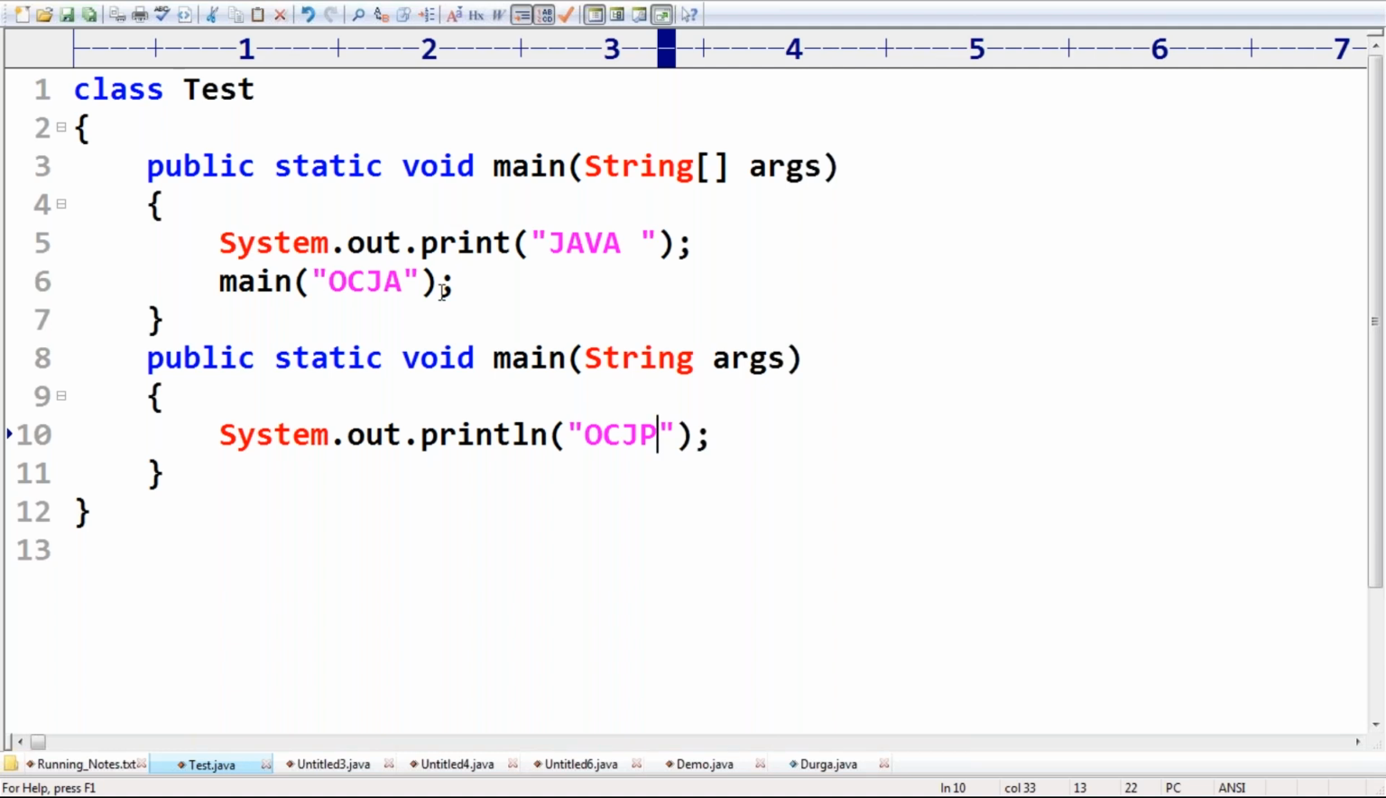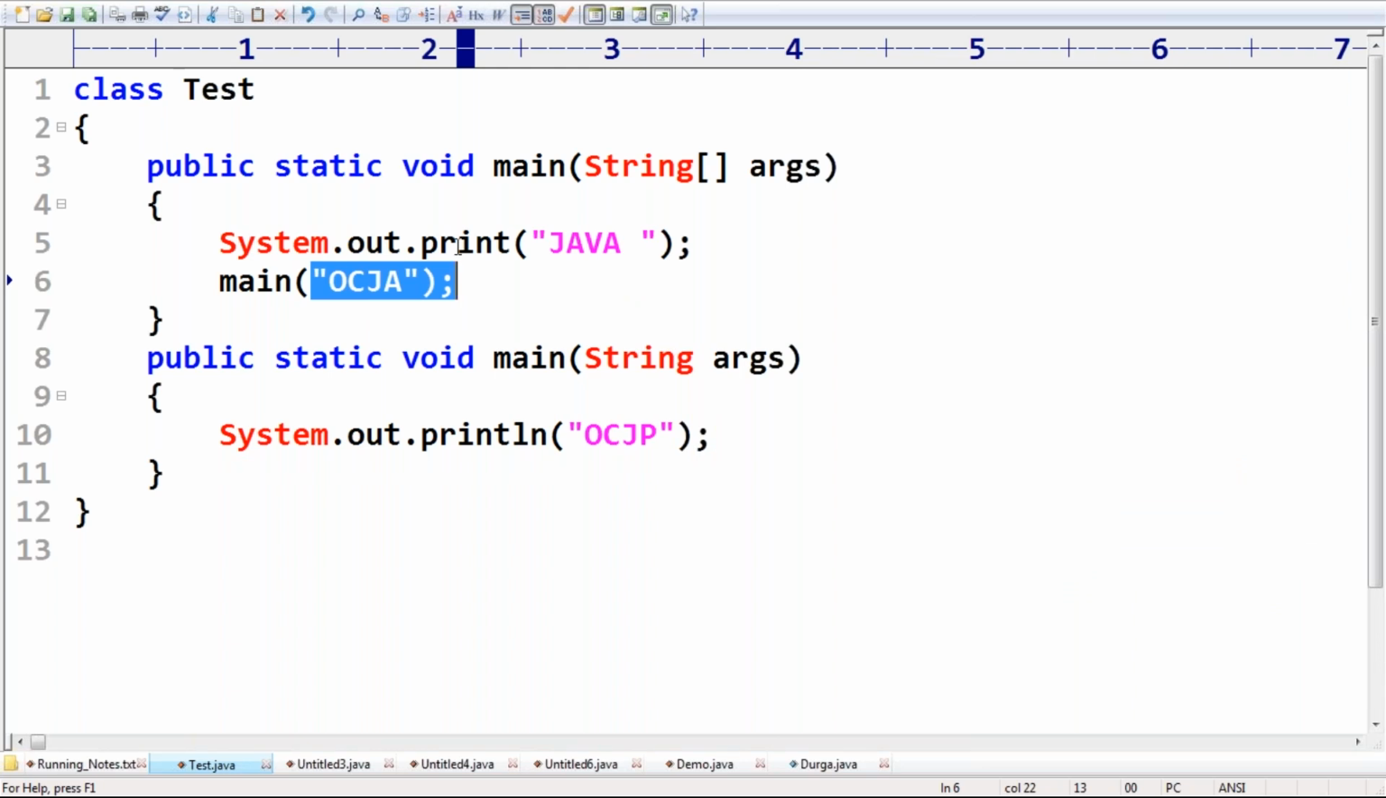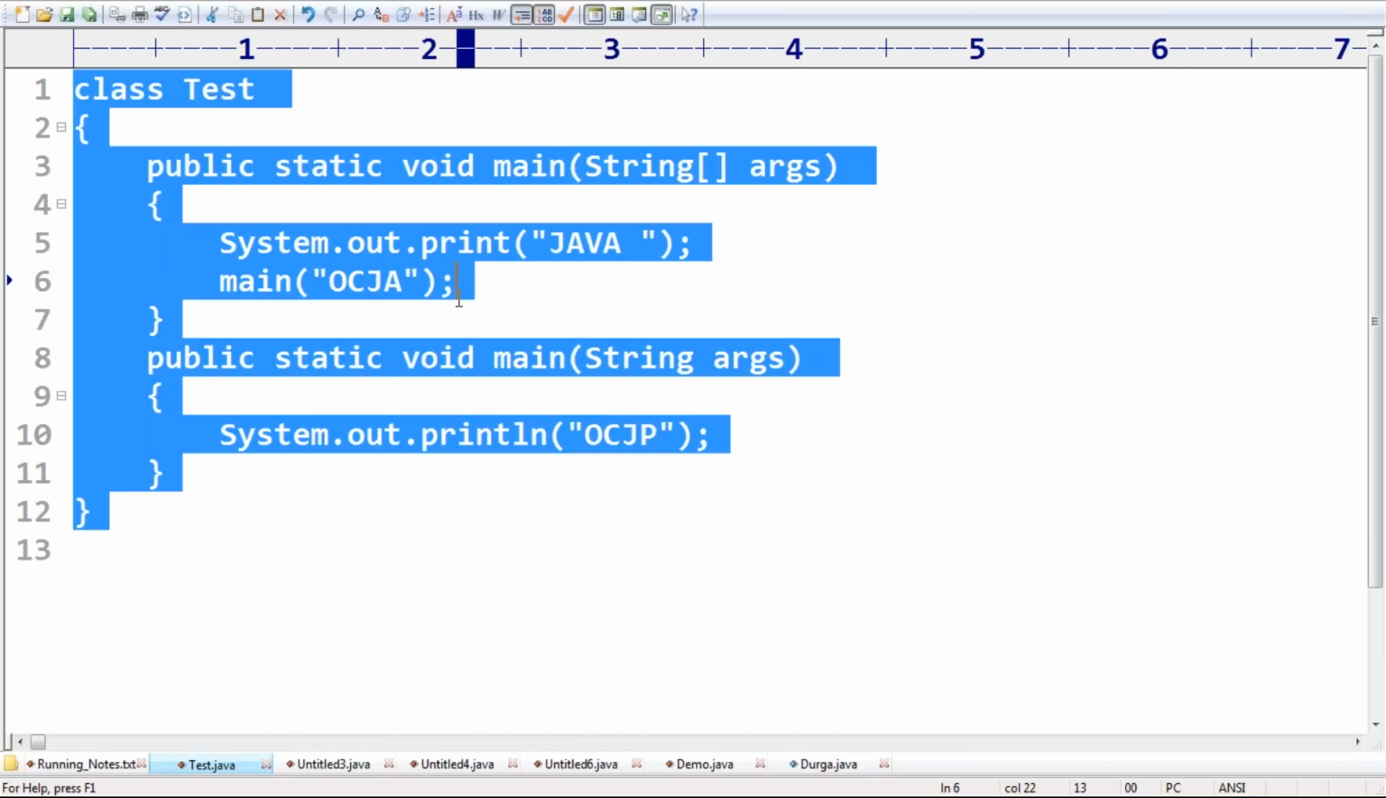Yes. So the answer is Java and then OCJP. What is the reason for that? The reason is, even though you are passing OCJA, you are not printing that. You are printing OCJP. That's why the answer you are going to get is Java followed by OCJP. Remember this one. Any doubt about this terminology, friends?